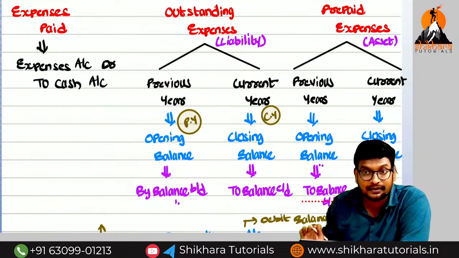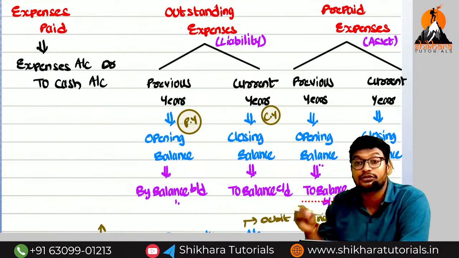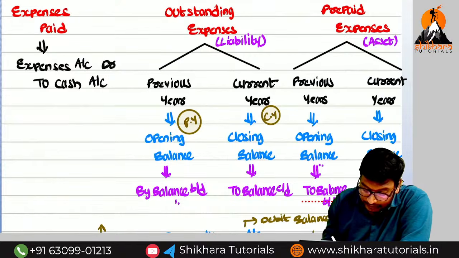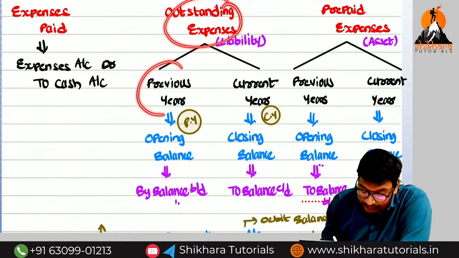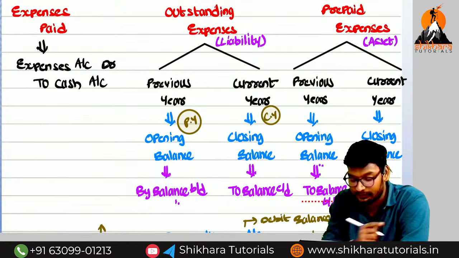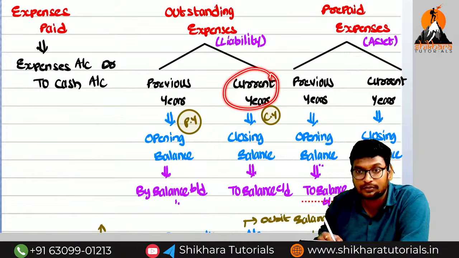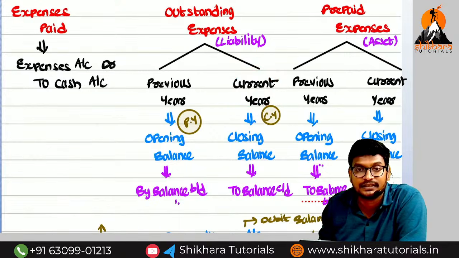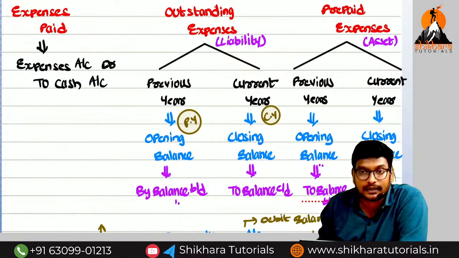I am asking which year this amount belongs to. Outstanding for the previous year belongs to the previous year. Outstanding for the current year belongs to the current year itself.